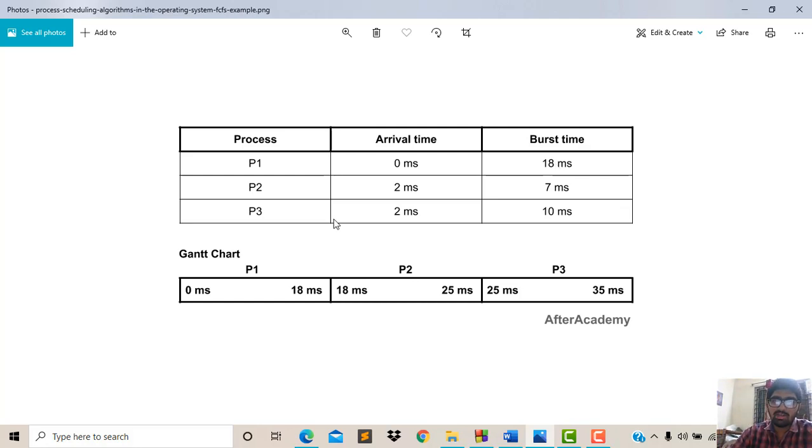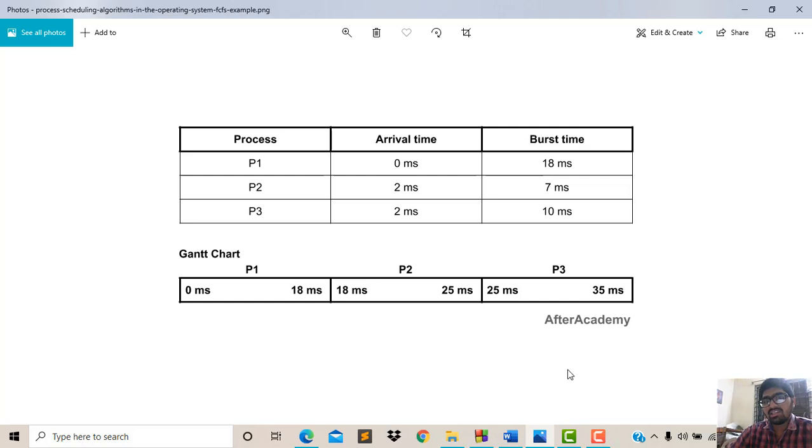After 18 milliseconds the second process, P2, will be assigned to the CPU, with a burst time of 7 milliseconds and an arrival time of 2 milliseconds. Process one has taken 18 milliseconds, and 18 plus 7, that is 25 milliseconds, will be executed by P2. After releasing P2, P3 will be assigned to the CPU and executed for 10 milliseconds. Now 25 plus 10, that is 35 milliseconds, will be executed by P3.